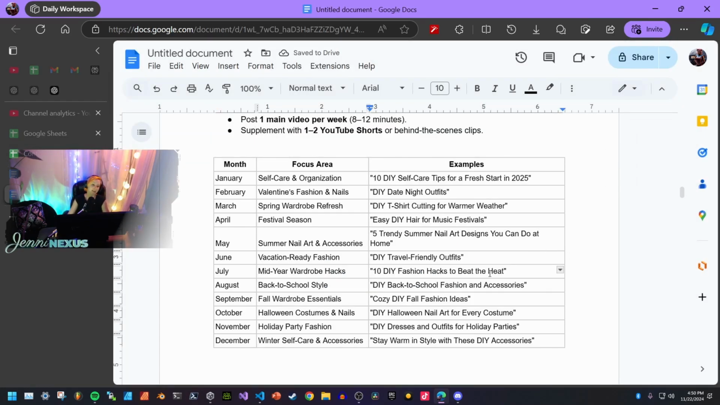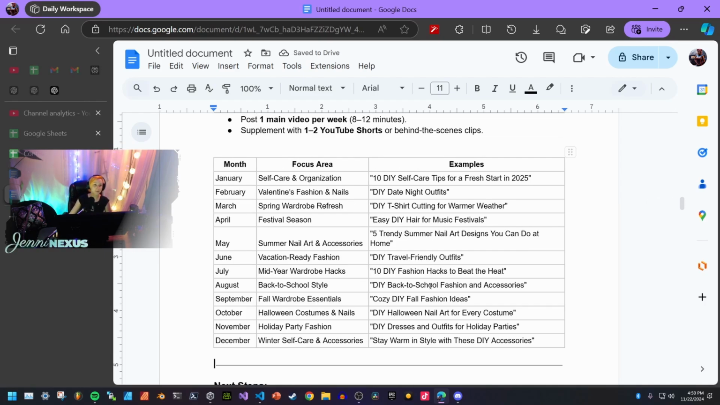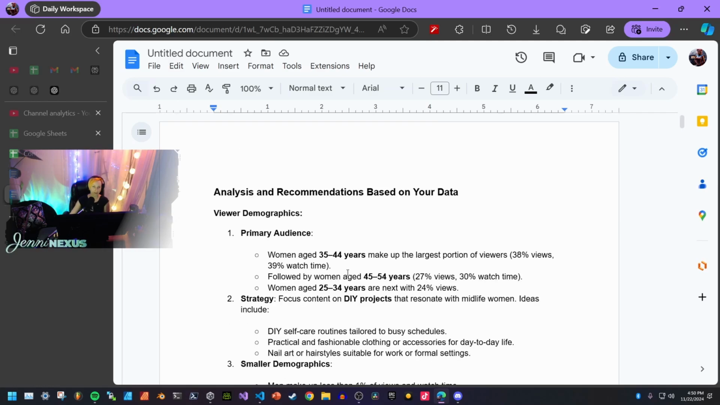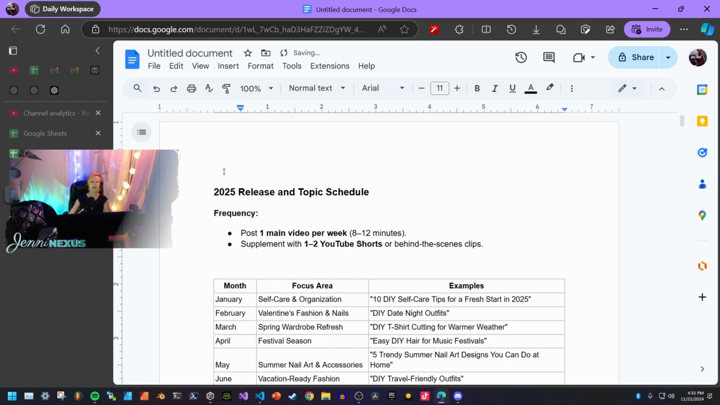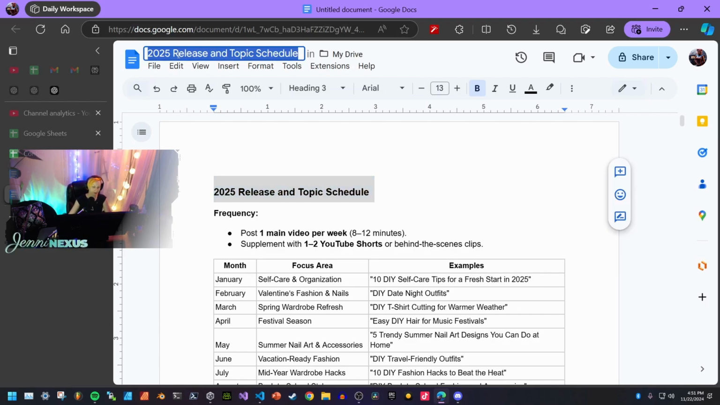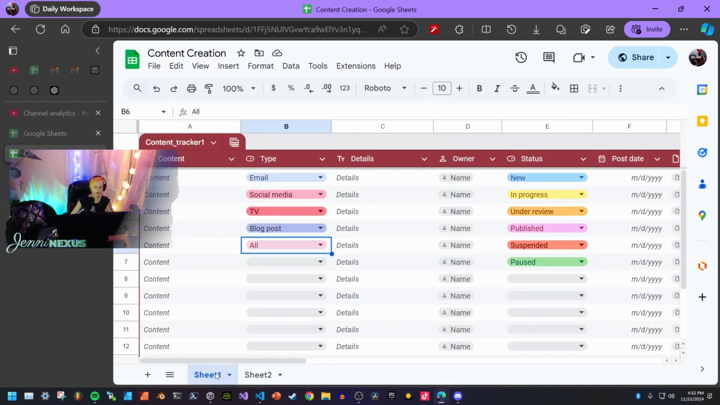You can embed the Google spreadsheet this way, a portion of one, and also link back to the original if you want to. So if you do this with your own channel, we got our release topic schedule per month throughout the year and all these other awesome ideas. Got our strategy and everything. Cool, so this is really fun. This actually makes data analytics and trying to improve the channel a lot more fun when I have help from ChatGPT.